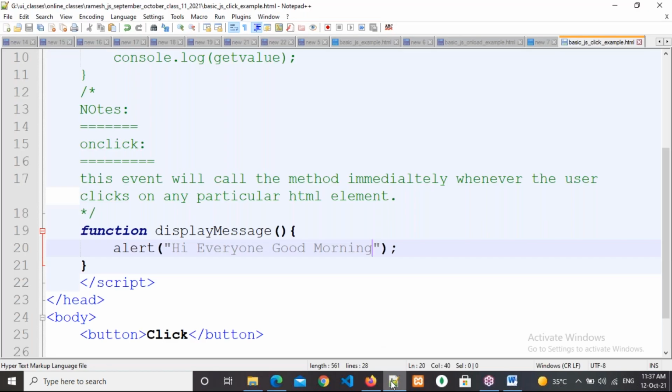Observe everybody, is anything happening? Is the alert box coming? No. Why? To call the function, we need to use an event attribute. There is no relation between JavaScript and HTML. Suppose we have saved my phone number. Can we talk to each other? No. Either I need to call you or you need to call me. Then only we can talk.